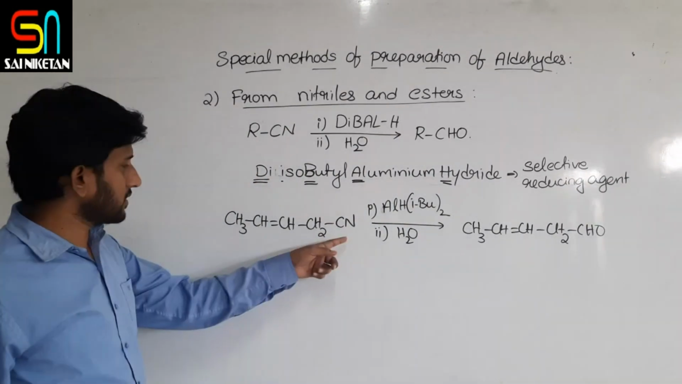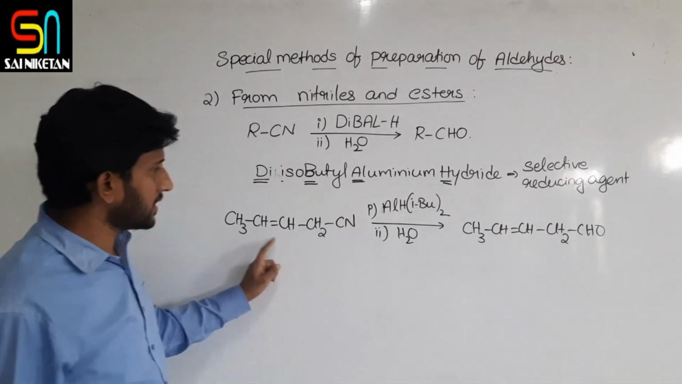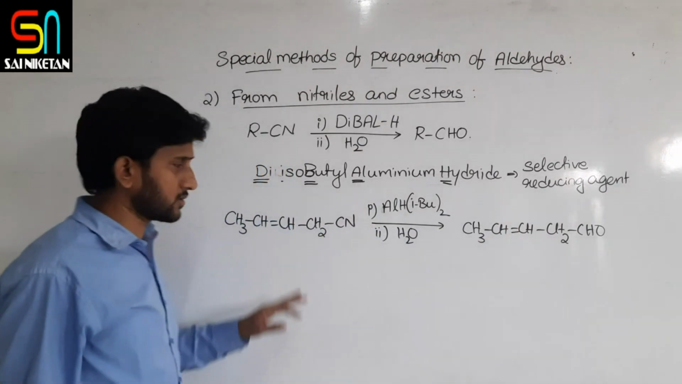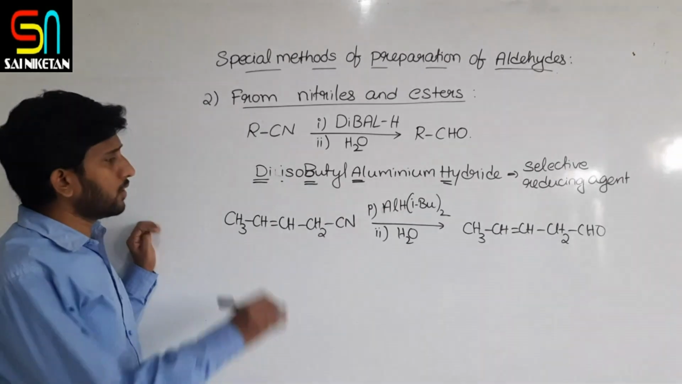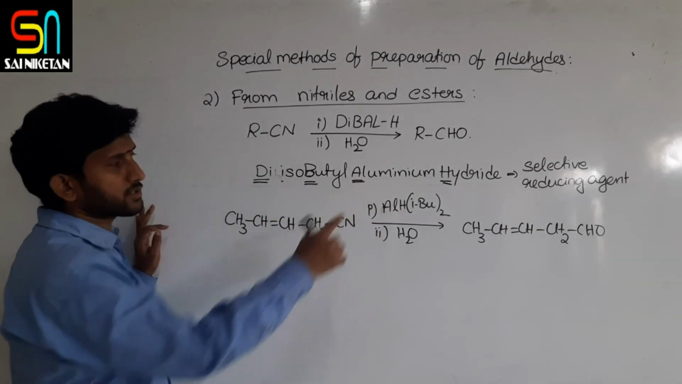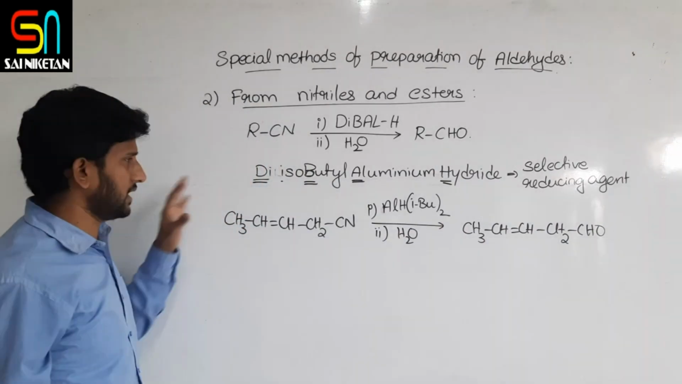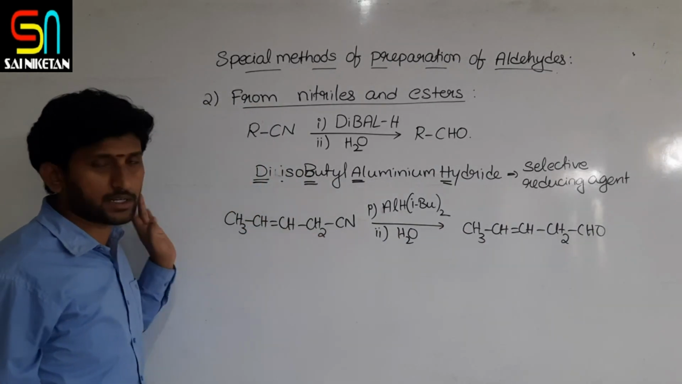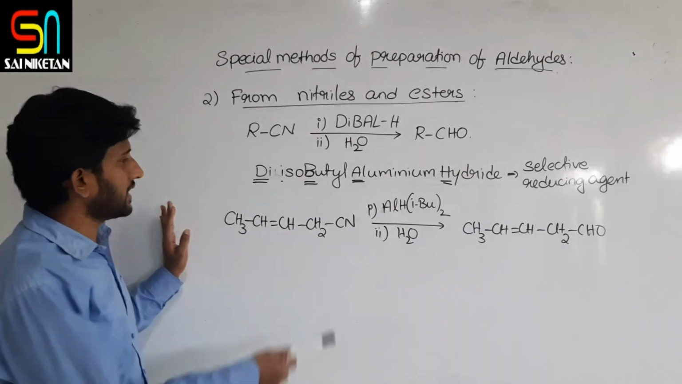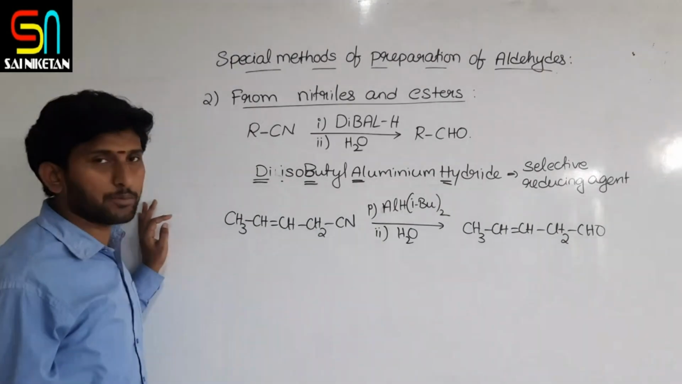This aldehyde is produced. What is happening? Along with cyanide, a double bond is also there, but the double bond remains as it is. There is no reduction of the double bond. Only the cyanide group is reduced to aldehyde. So that's why it is called a selective reducing agent. It selectively reduces cyanide here, but not the double bond. So that is the speciality of DIBAL-H.